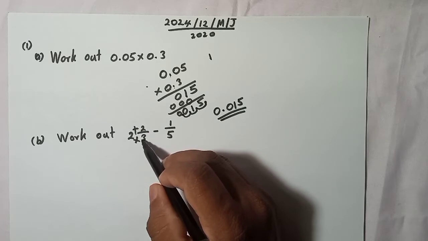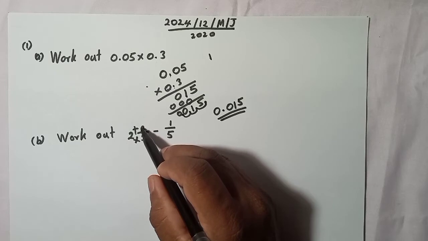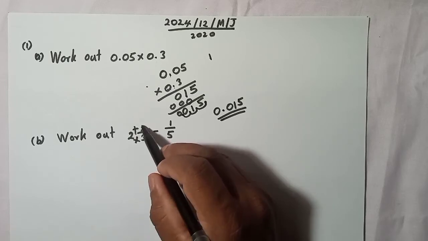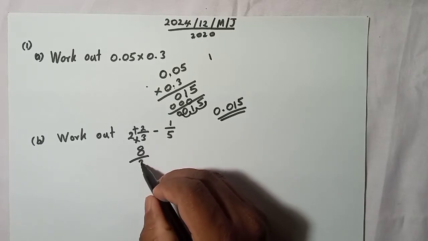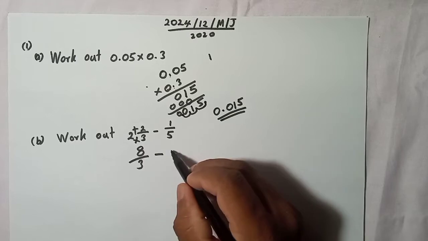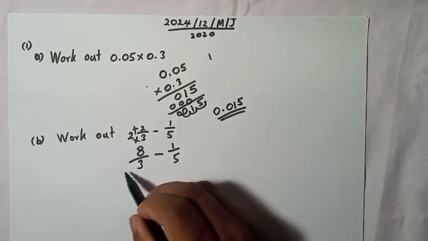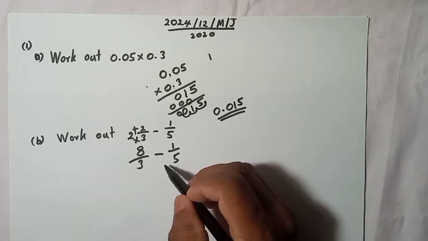Now I will do that. 3 into 2, 6, 6 add 2, so that means 8. So we write 8 over 3, with the same denominator, and then 1 over 5. Now we need to get the same denominator. We can use the LCM, but I will show you an easy method.